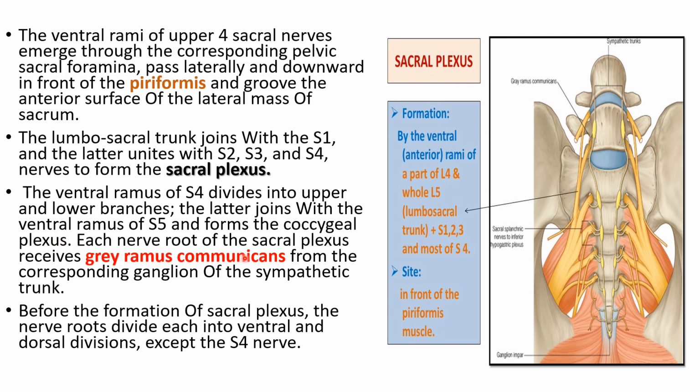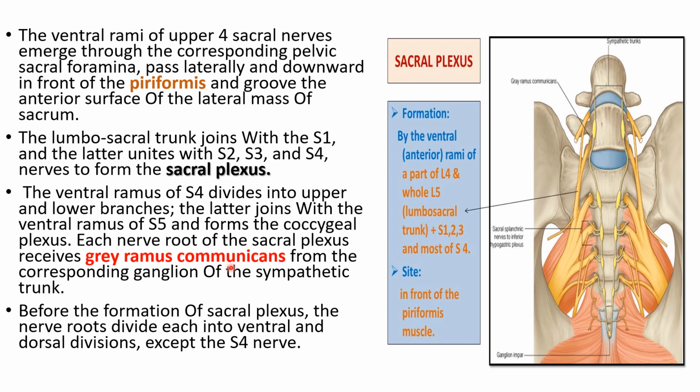Now each nerve root, that is L4, L5, S1, S2, S3 and S4, these roots of the sacral plexus receive gray ramus communicans. What is gray ramus communicans? Who will tell me about the gray ramus communicans? I would like the answer from roll number 75.